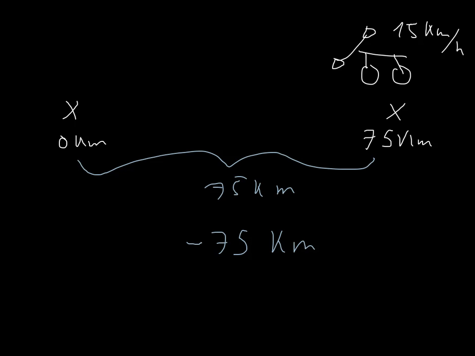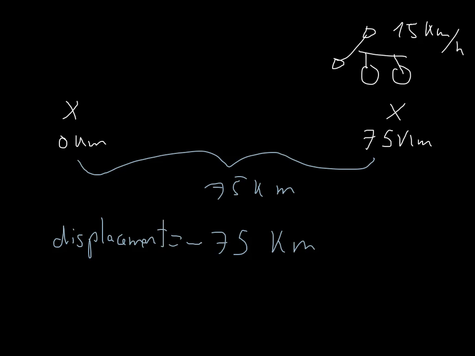But this is not the distance anymore, right? Because the distance between here and here, no matter how I look at it, is always 75 kilometers. So I can't call this thing a distance, because distance can't be negative. That makes no sense. So I give it a new name. I'm going to call this thing displacement.